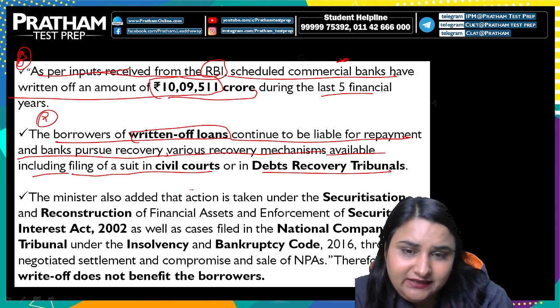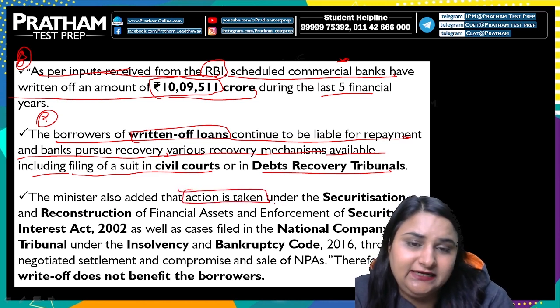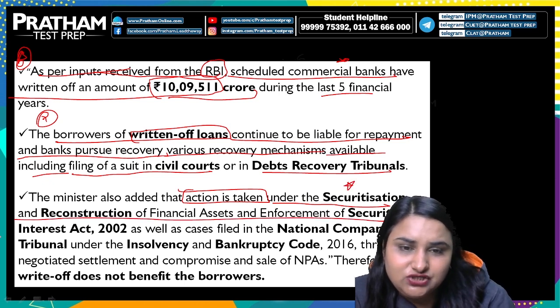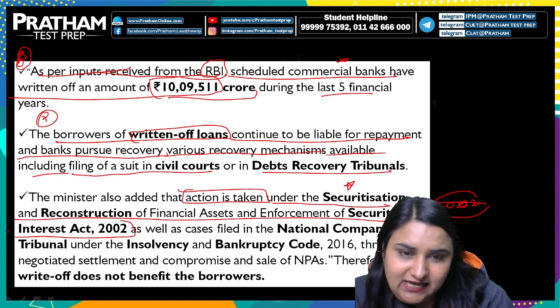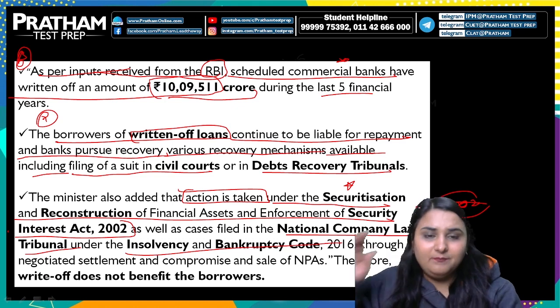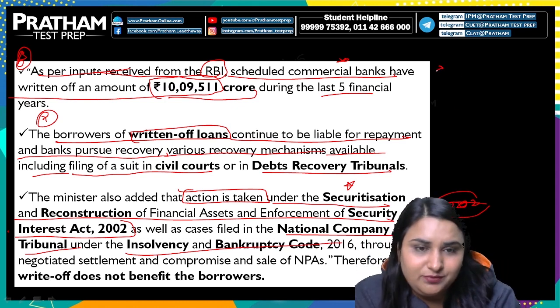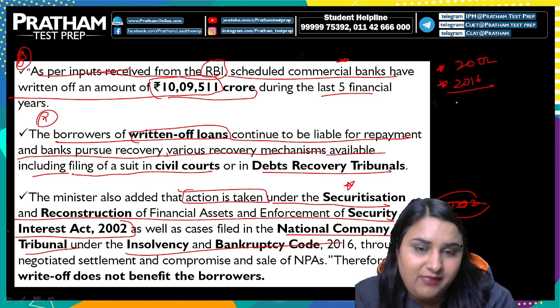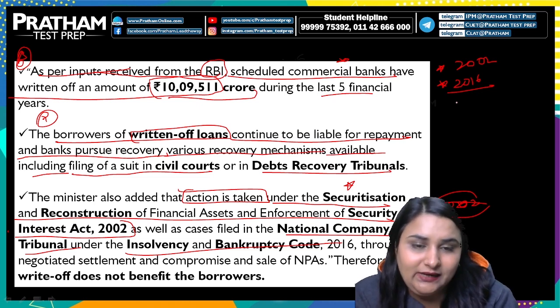The minister also added that जो action it has been already taken under the Securitisation and Reconstruction of Financial Assets and Enforcement of Security Interest Act of the year 2002, right, as well as the case filed in the National Company Law Tribunal under the Insolvency and Bankruptcy Code 2016. तो बच्चे आपको ये याद होना चाहिए, the Act of 2002 and the code we are talking about, National Company Law Tribunal under the Insolvency and Bankruptcy Code 2016.